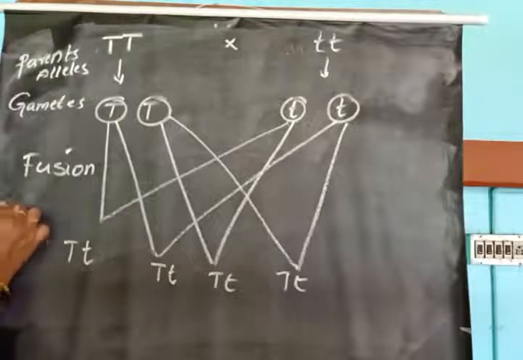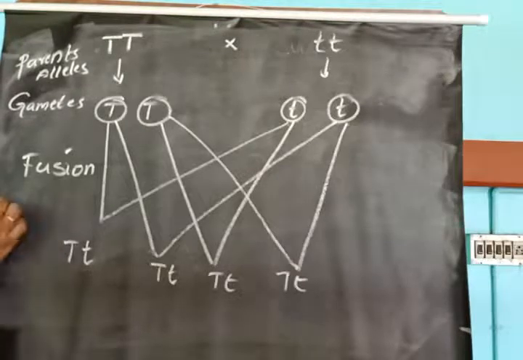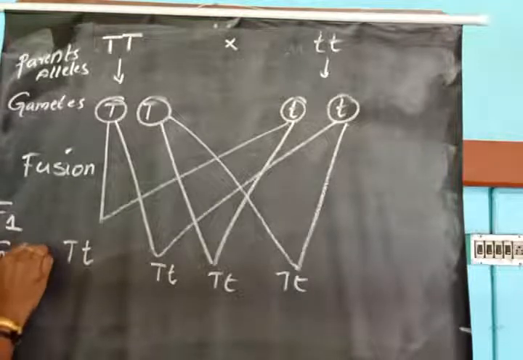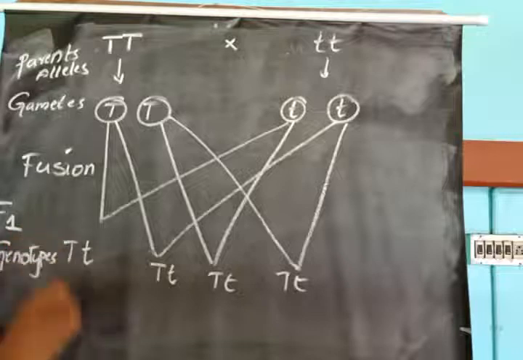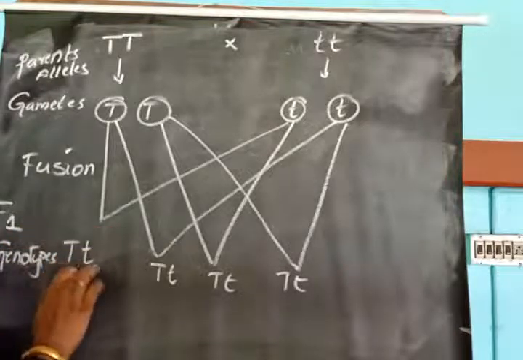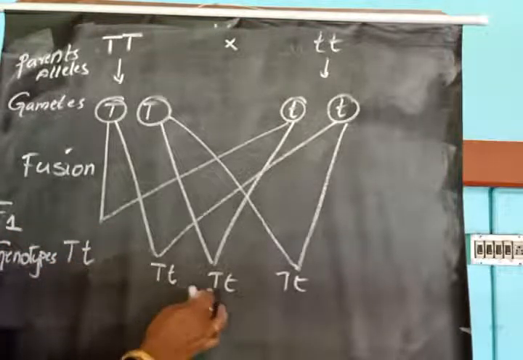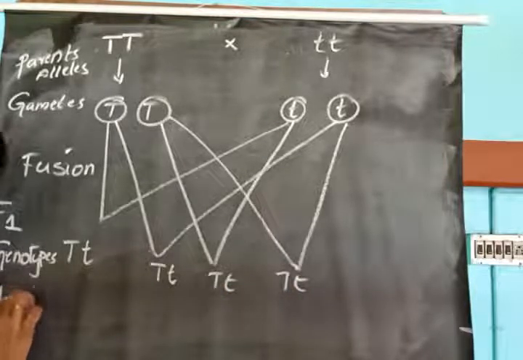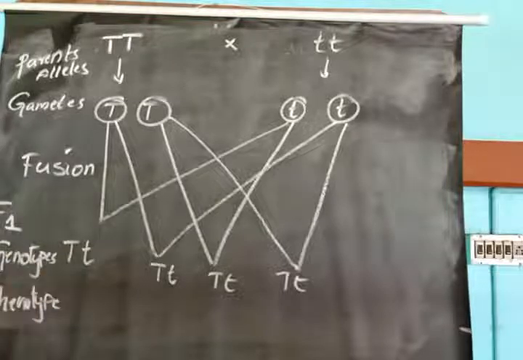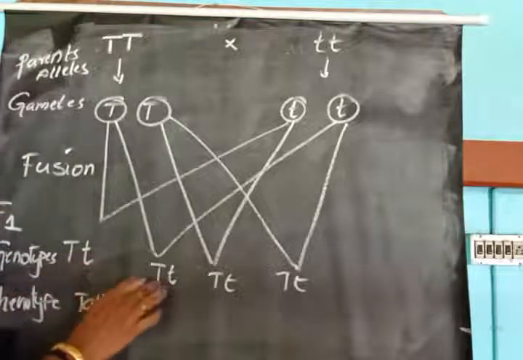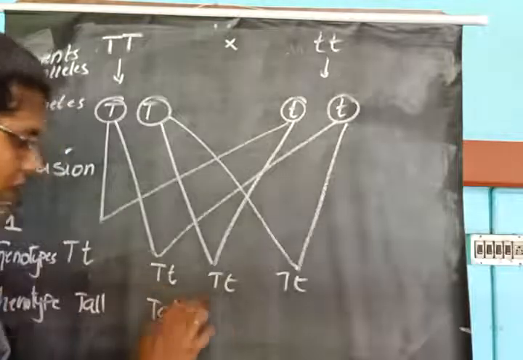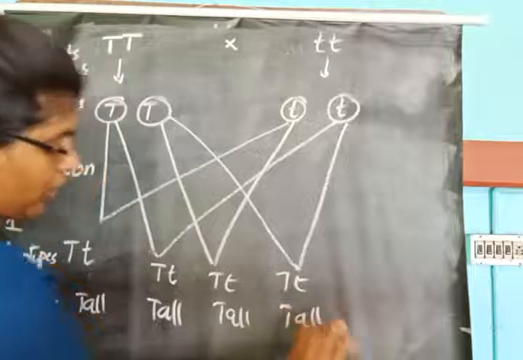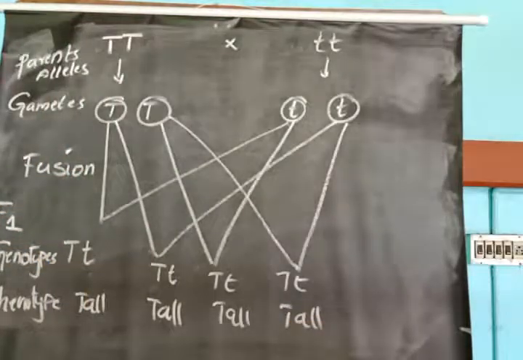This is called F1 generation, and these are F1 genotypes: capital T, small t, four times. Then the F1 phenotype: each capital T, small t is tall in character.